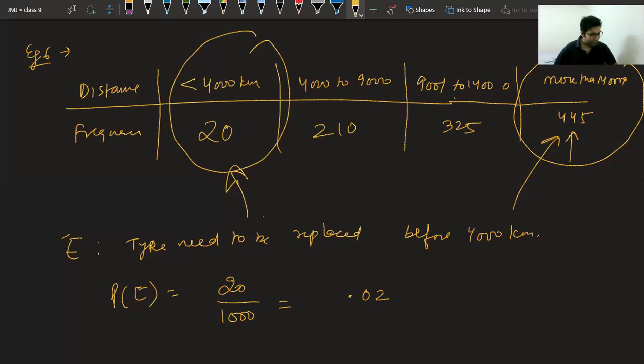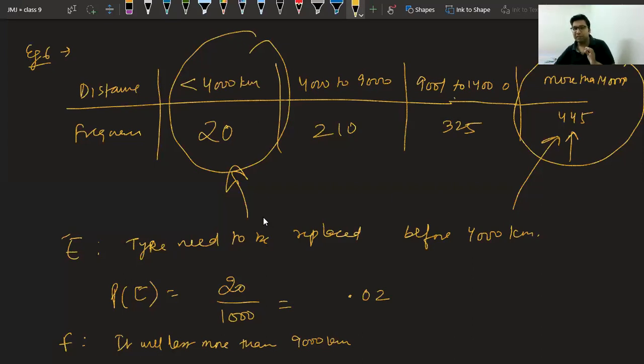Now it will last more than 9000 kilometers. Class, please answer. If I define an event F, it will last more than 9000 kilometers. Please answer that the tire will last more than 9000 kilometers. Okay, Piyush, now again you got in the trap. You have to understand the language. It is saying it will last more than 9000, not only 9000 to 14,000.